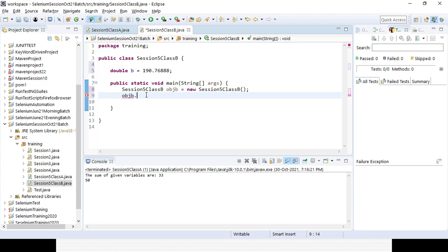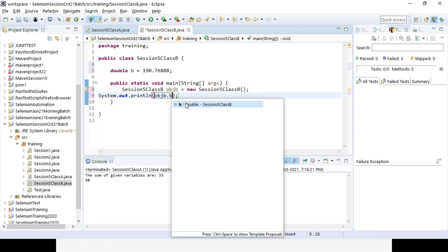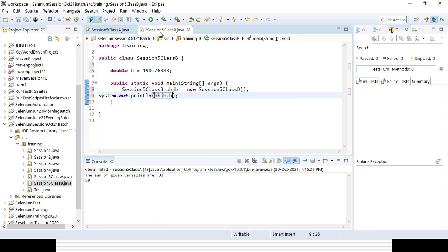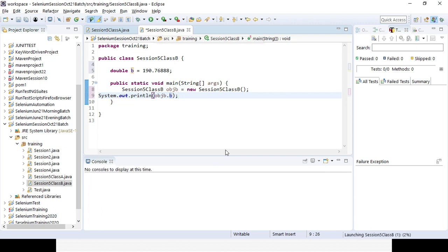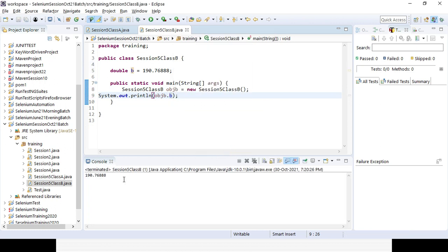If you want to print it, you can just press the simple object dot variable name, so definitely it will be working. If you want to run it, you can see, it is coming properly.